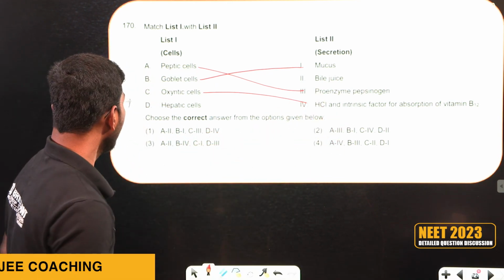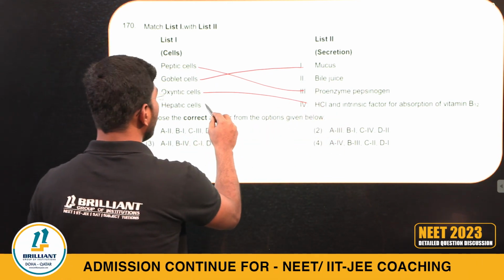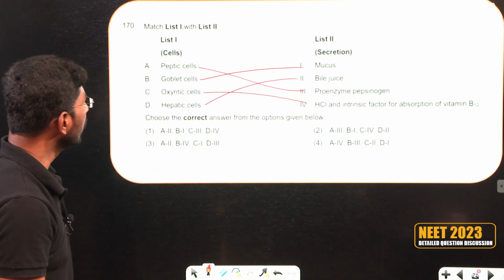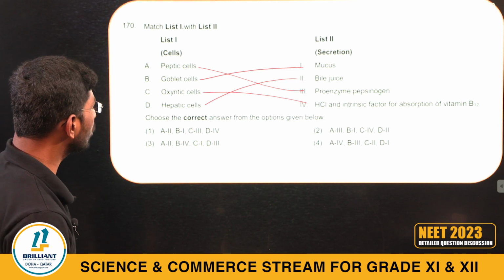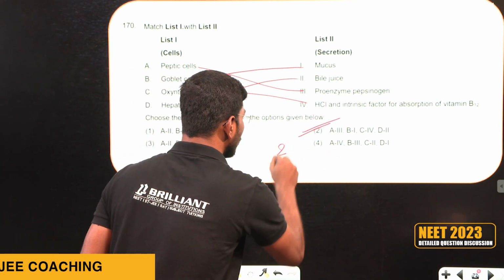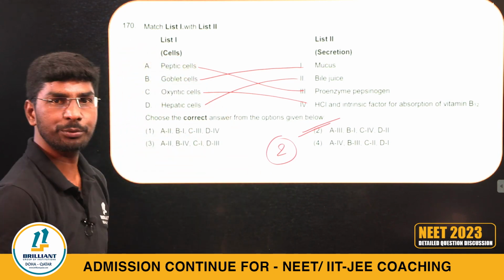Next, hepatic cells secrete bile. Hepatic cells are present in where? Liver. So the right answer is 3142. 3142 is the right answer. Option 2. 170, option 2.